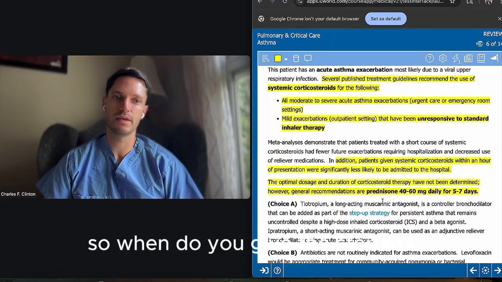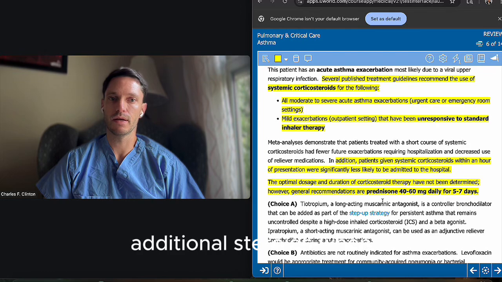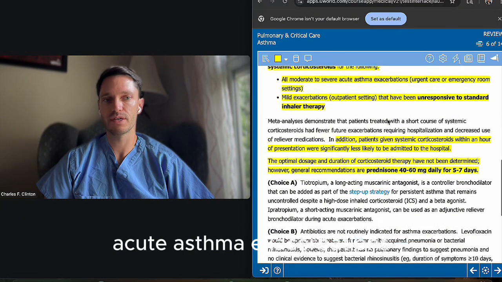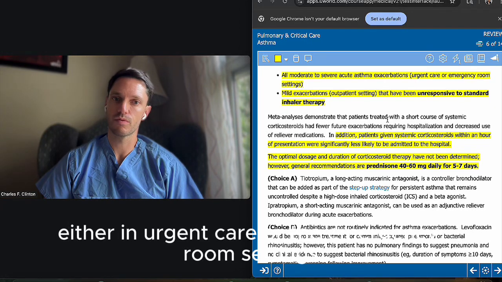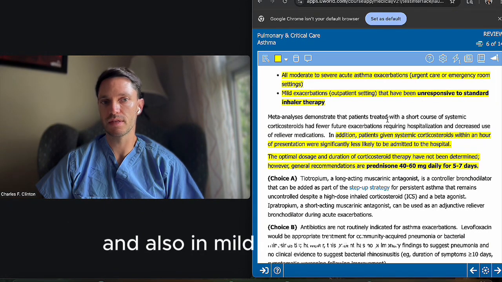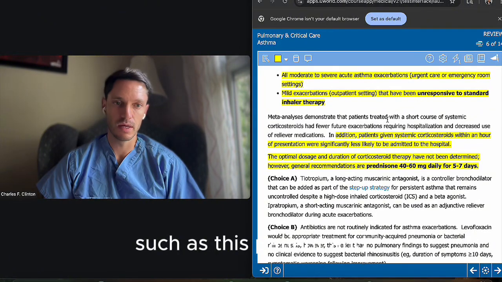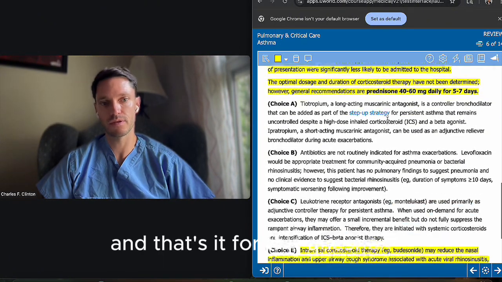So when do you give the additional steroids? You give systemic steroids for all moderate to severe acute asthma exacerbations, either in urgent care or emergency room settings, and also in mild exacerbations in the outpatient setting that have been unresponsive to standard inhaler therapy, such as this patient. And that's it for this question.